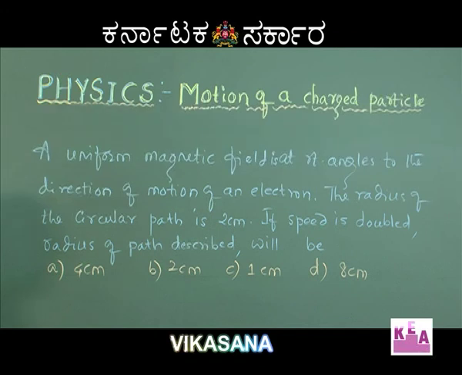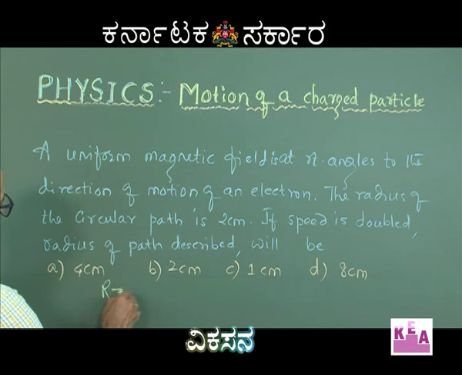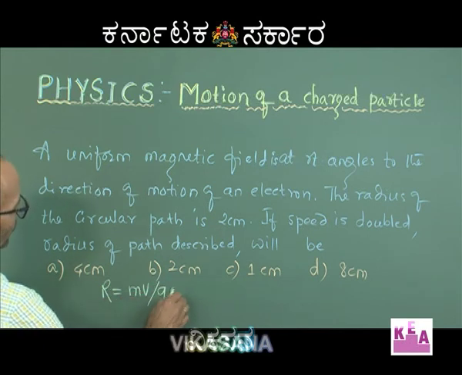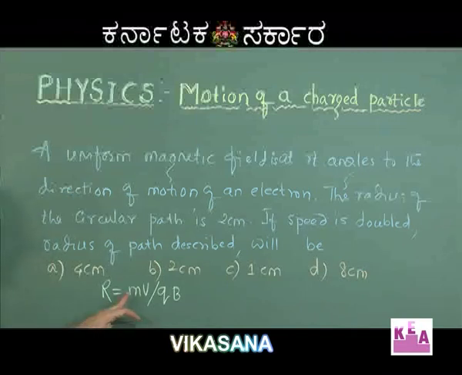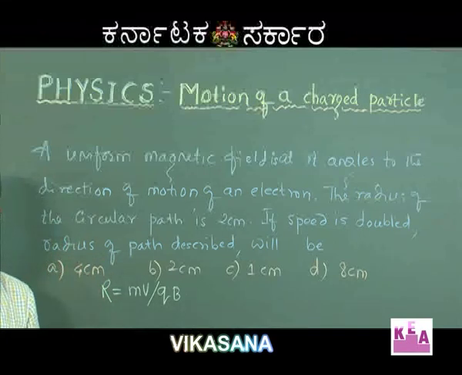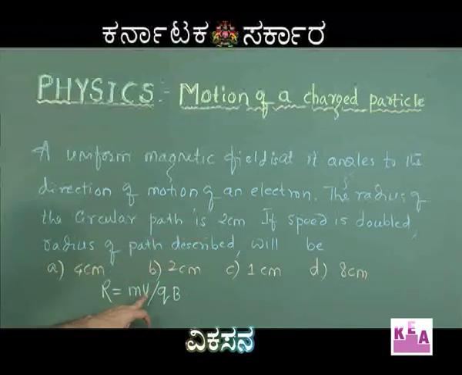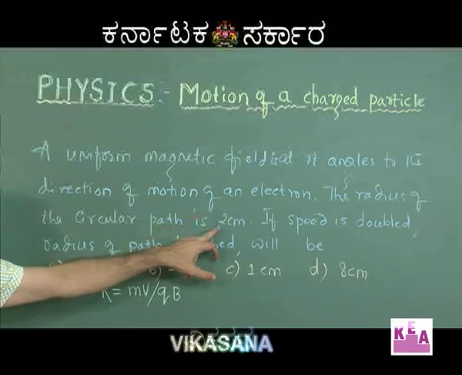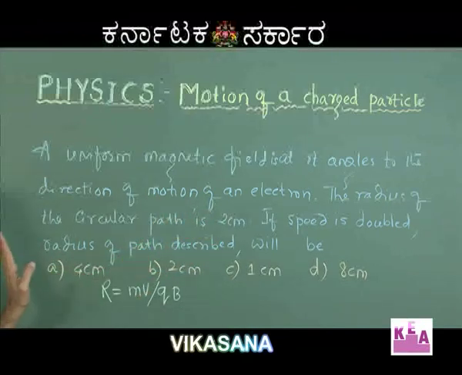If you just recollect the expression for the radius that we had written in the previous problem, that was r equal to mv by qB. You can clearly see that mass is constant, charge on the electron is constant, and even the magnetic field is constant. So the radius is directly proportional to the velocity with which the charged particle is projected at right angles to the magnetic field. So if the speed is doubled, the radius is also going to be doubled. Initially the radius was 2 centimeters and now it will become 4 centimeters. The correct answer is A.